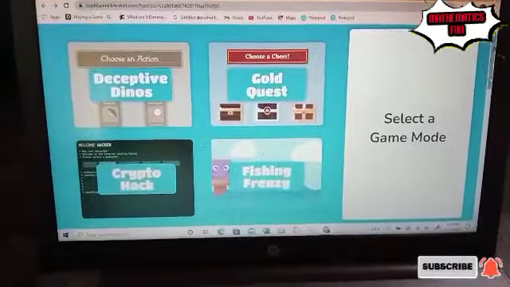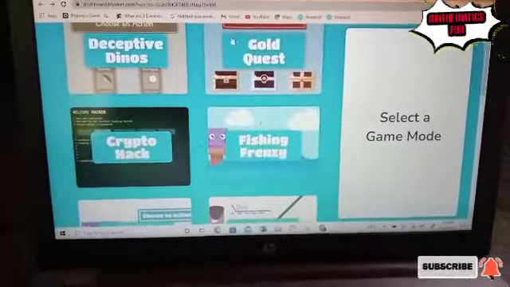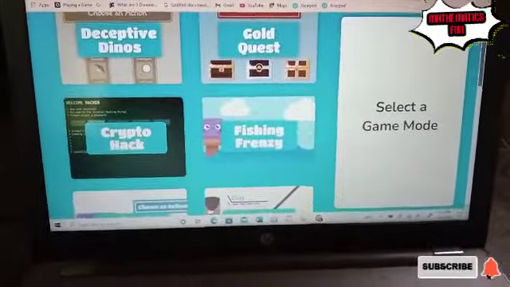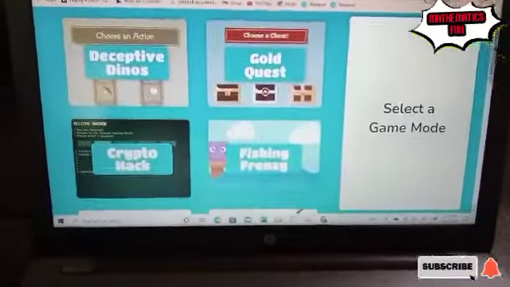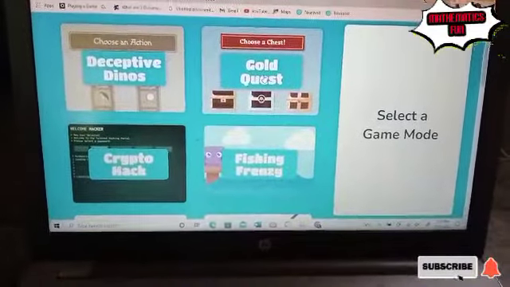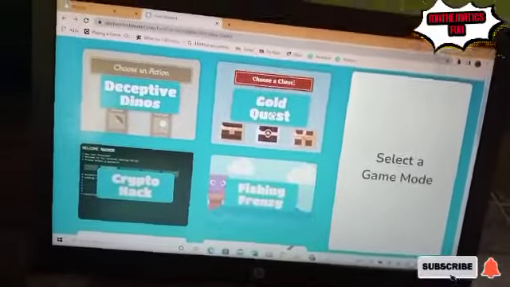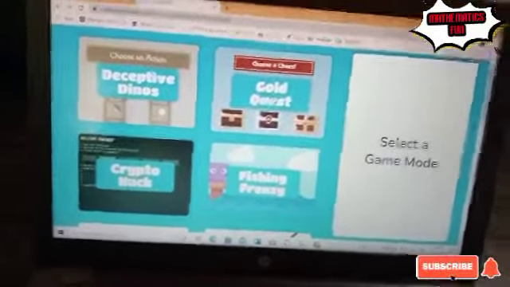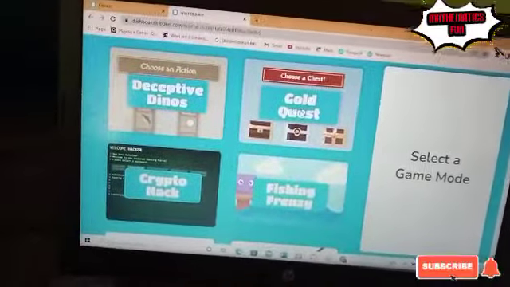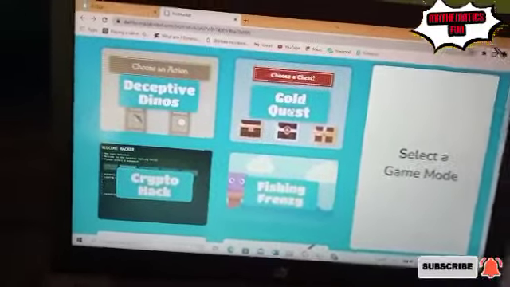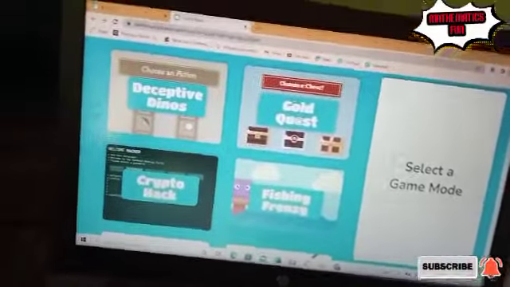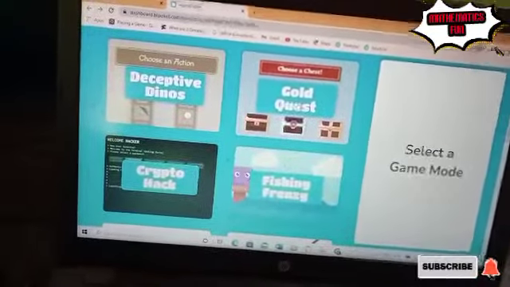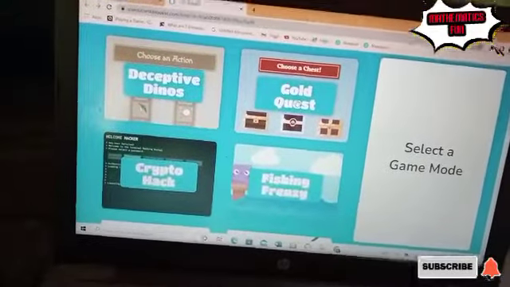We have a lot of things you can do. We have Gold Quest, we have Crypto Hack, we have Fishing Frenzy, and so on. But today I want us to use this Gold Quest. Why this particular website? When you engage your students, it will be fun. They will actually think they are playing a game. They will not see it as something difficult, and you will see the interest in them. Do you understand what I'm trying to say?